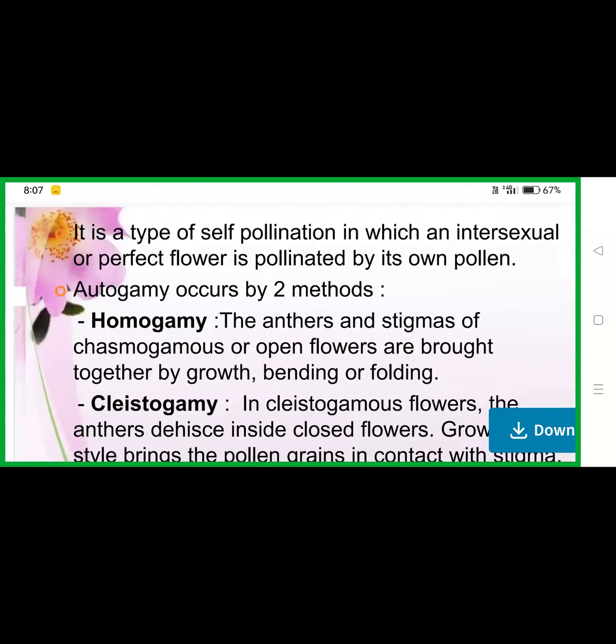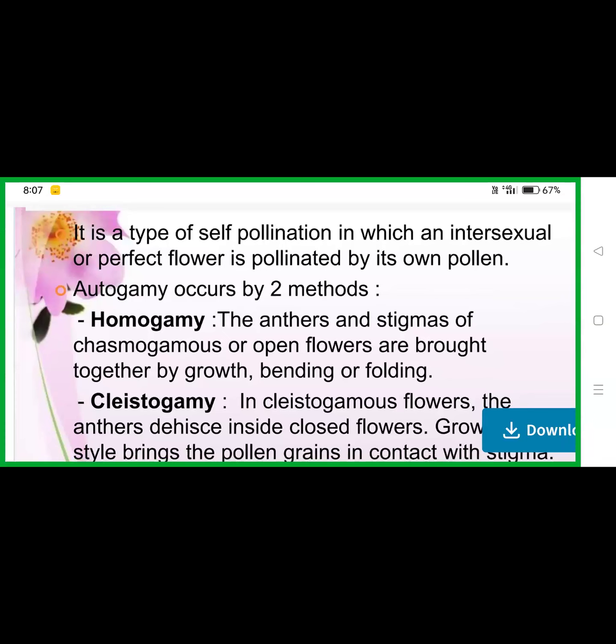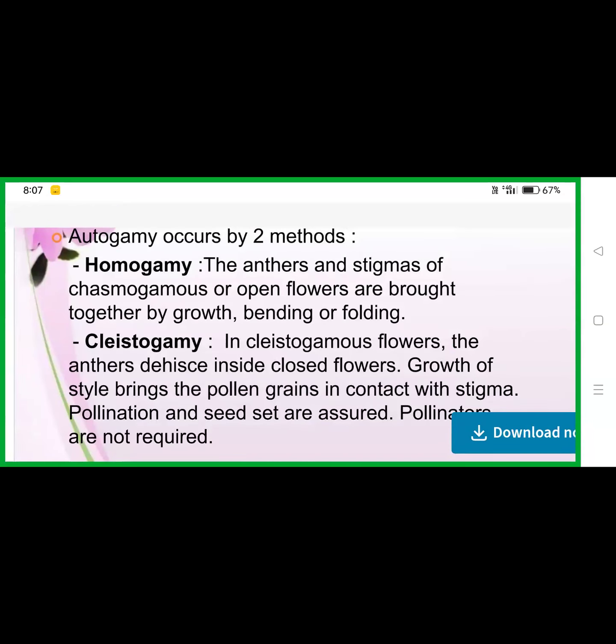It is a type of self-pollination in which an intersexual or perfect flower is pollinated by its own pollen. Homogamy and cleistogamy, these terms are also very important. Homogamy means the anthers and stigmas of chasmogamous or open flowers are brought together by growth, bending, or folding. That is homogamy.